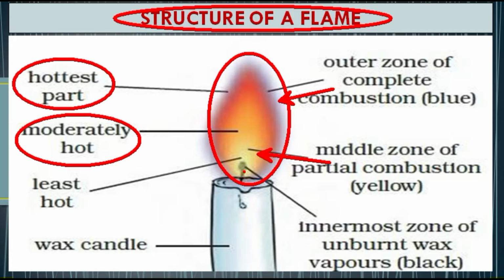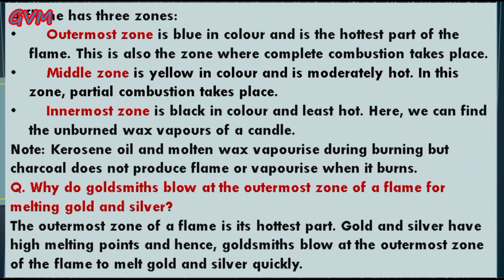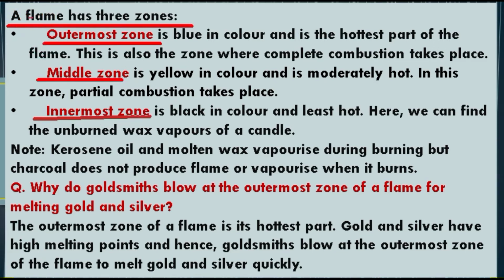Now students, this blackish region at the innermost point that you observe in this figure is known as the innermost zone of unburnt wax vapor. And students, it is the least hot part of a flame. And that's how the zones of a flame are divided into 3 categories: hottest part, moderately hot part, and least hot part. Students, as I said, a flame is basically divided into 3 zones: outermost, middle, and innermost.